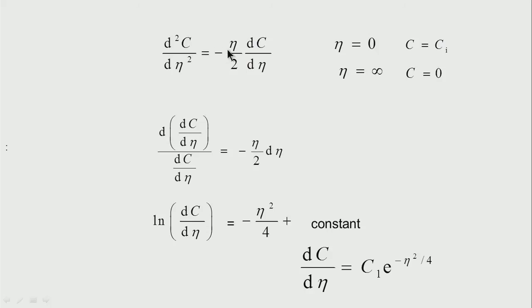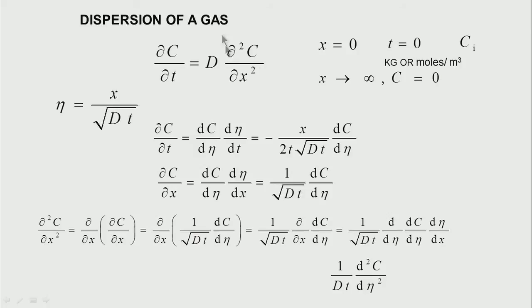How did minus eta come? We go back, we find, yes, d²c becomes 1 over Dt into d²c/dη². I have in this particular equation dc/dt is equal to minus x over 2t into 1/√(Dt) into dc/dη. I am now substituting the value of dc/dt in terms of dc/dη.